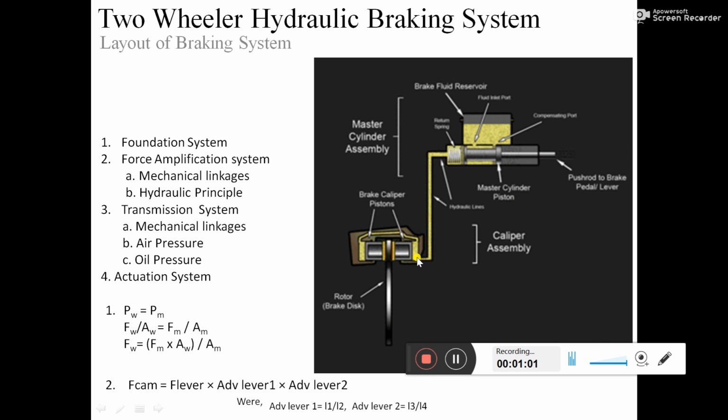If we are using a mechanical braking system, then obviously there is a mechanical linkage guided from the hand lever or foot lever to the road wheels. So that system is called the transmission. How that force gets transmitted from the driver side to the road wheel side is called the transmission.